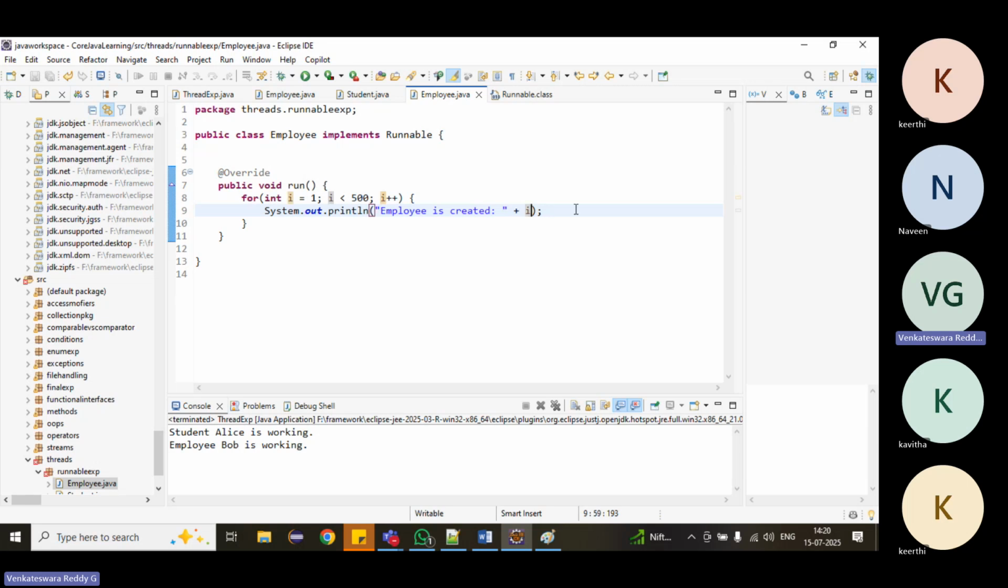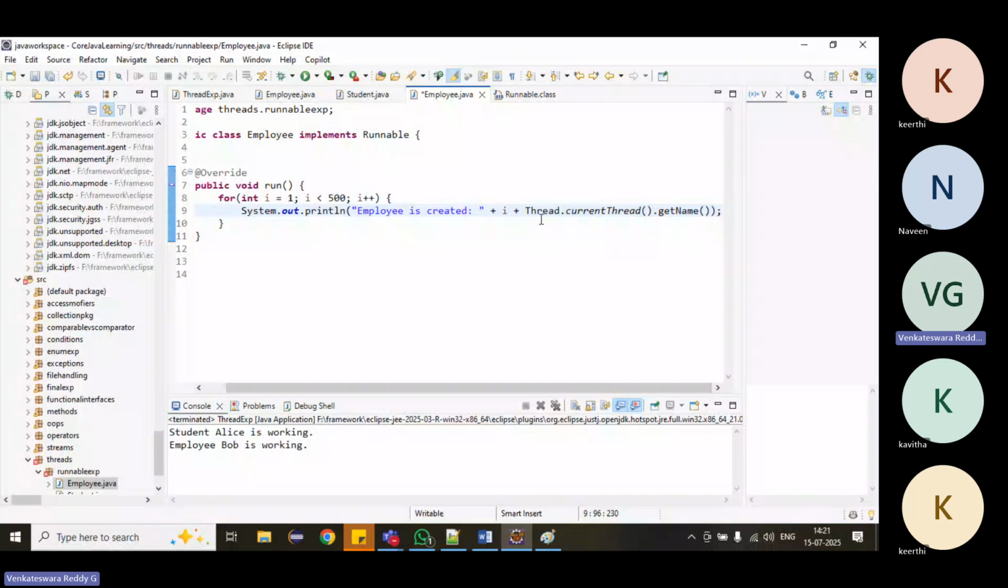Suppose I want to write a thread. I want to print the thread name. How to get it? Thread.currentThread().getName(). We will print the thread name, and I will append some space here. Okay, now fine.